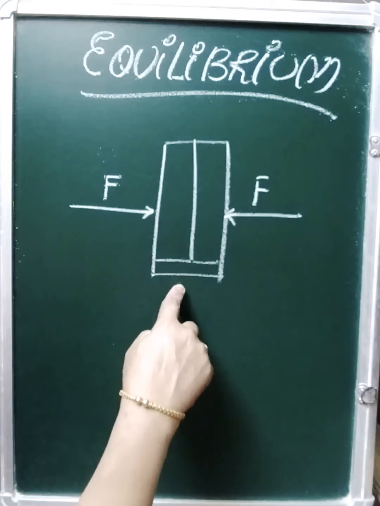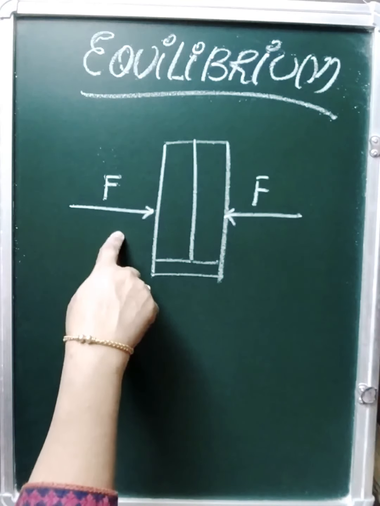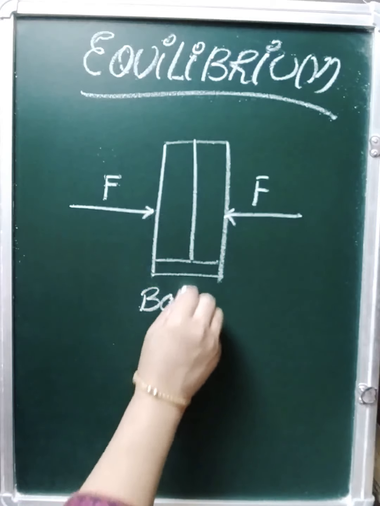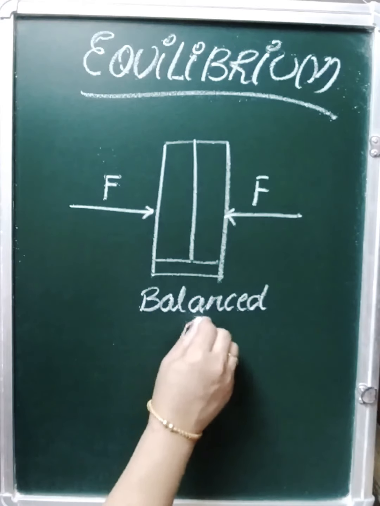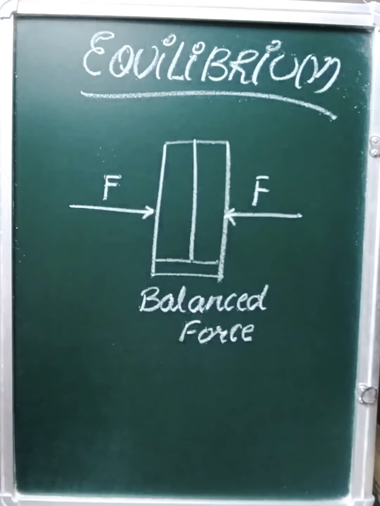No. It will not move from its position because equal and opposite forces are there from both the sides. We call such forces as balance forces. Why do we call it balance forces? The body doesn't move from its position. We don't see the net change in position, so we don't say that there is a motion in the body.